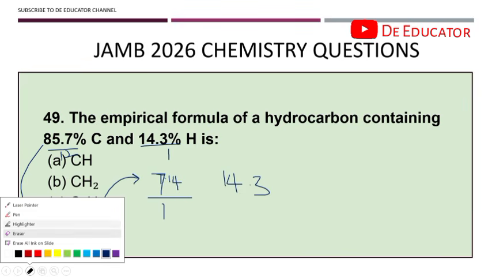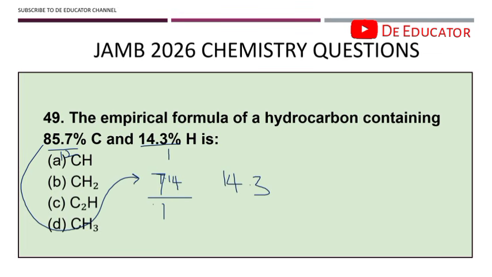7.14. So by the time you do this, you're going to have 1, and then approximately 2 by the time you do the calculation. So which means carbon is 1, hydrogen is 2, and this makes option B correct.